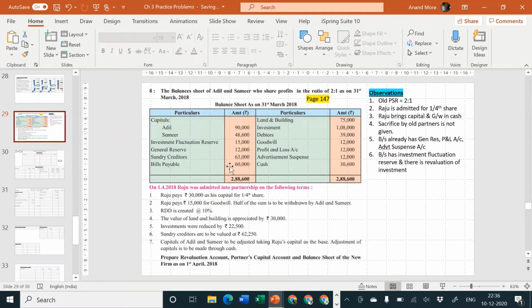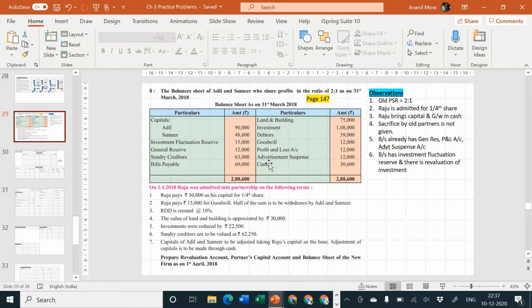Next, profit and loss account. This is profit and loss account coming on the asset side. It represents past undistributed losses. Past undistributed losses should be transferred to partners capital account. If past undistributed profits should be transferred to them, then past undistributed losses should also be transferred to them, to old partners in the old ratio.